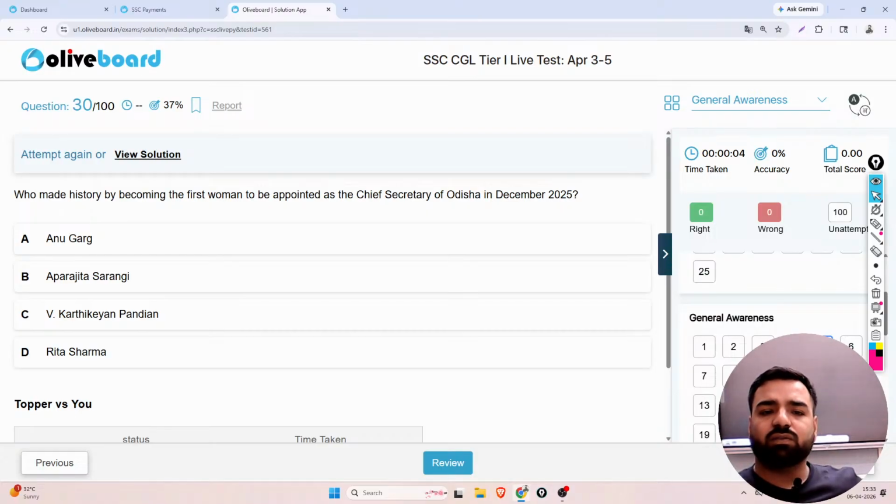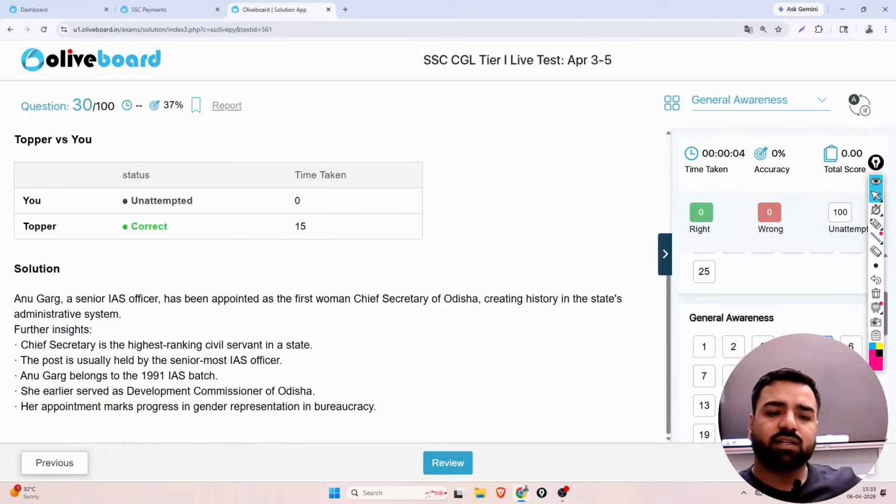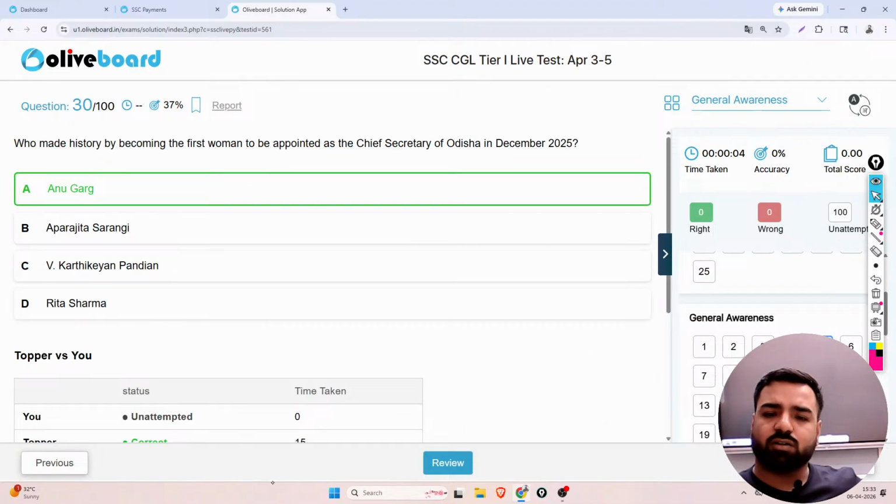So she is a 1991 batch IAS officer, and she is the first woman to be appointed as the Chief Secretary of Odisha in December 2025. So the correct answer is option number A. Yes, Anu Garg belongs to the 1991 IAS batch, and she earlier served as the Development Commissioner of Odisha. So the correct answer is option number A.